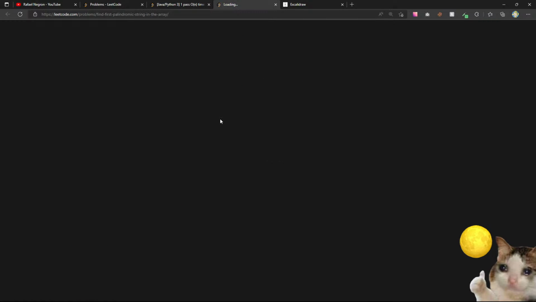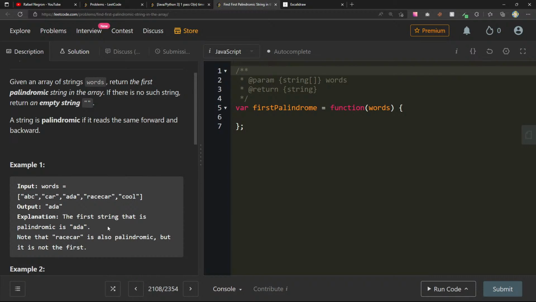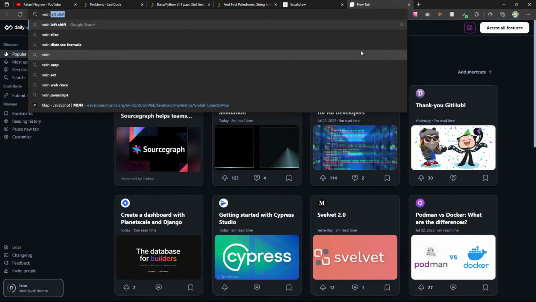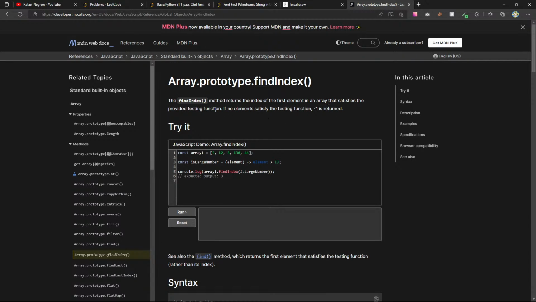Find the first palindromic string in the array. The first string that is palindromic is Ada. Note that racecar is also palindromic, but it is not the first. I feel like we can do something very Java-like, or Pythonic. Let's see, the first element that satisfies the provided testing function.